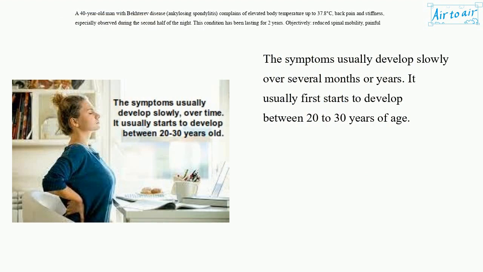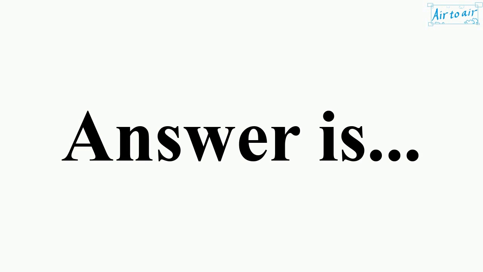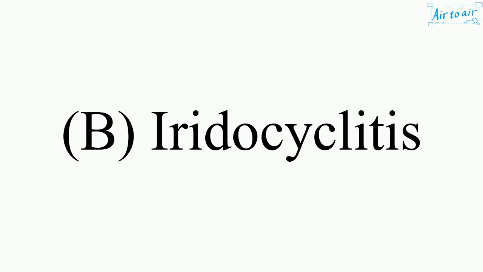The symptoms usually develop slowly over several months or years. It usually first starts to develop between 20 to 30 years of age. The answer is B. Iridocyclitis.